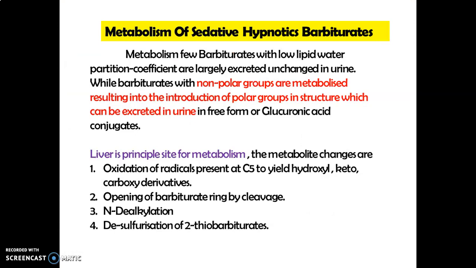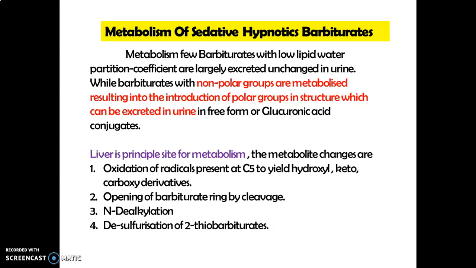Metabolism of sedative and hypnotic barbiturates. Barbiturates with lower lipid-water partition coefficients are largely excreted unchanged in the urine, while barbiturates with non-polar groups are metabolized, resulting in the introduction of polar groups in the structure, which can be excreted in urine in free form or as glucuronide conjugates. The principal site for the metabolism is the liver.